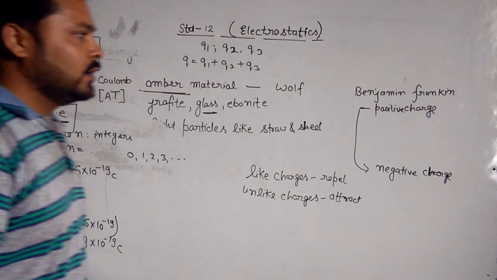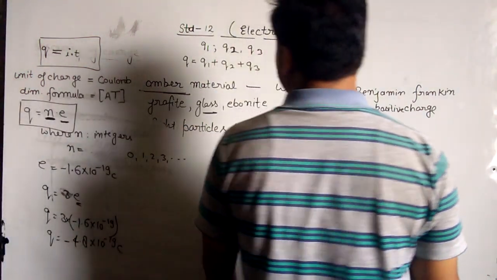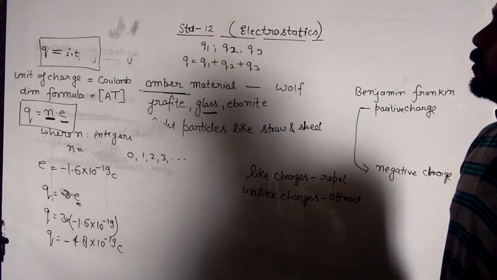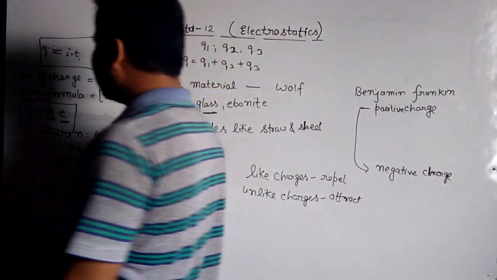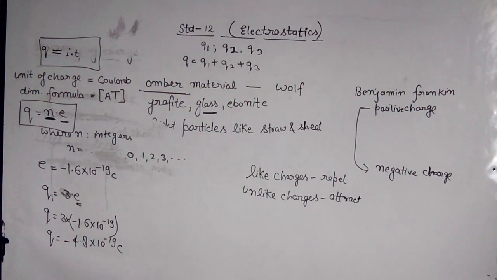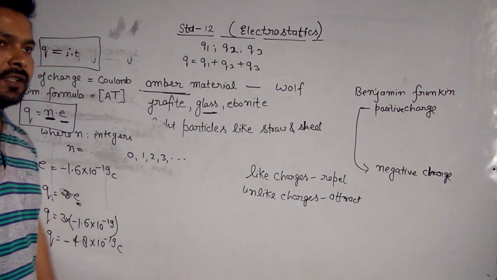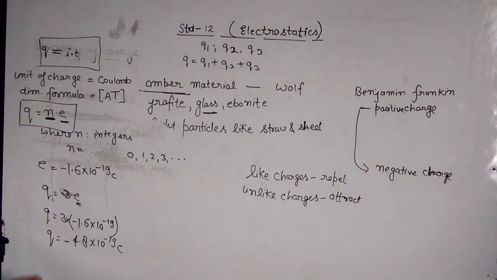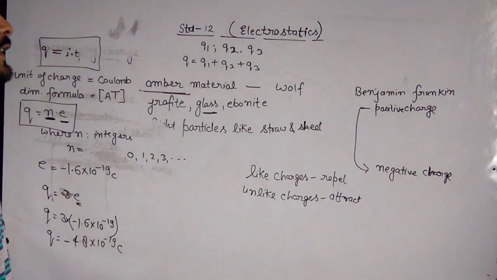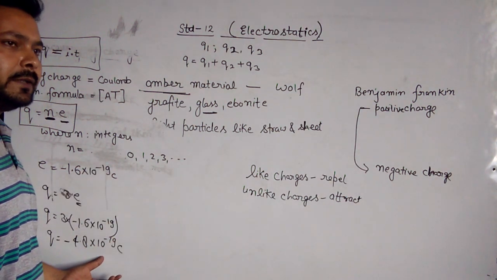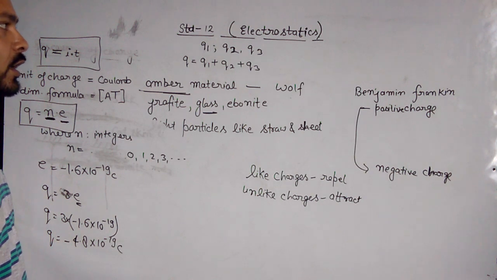Coulomb's law was given by Coulomb, and this gives a formula for the electrostatic force which acts between two charged particles. Whenever two charged particles are taken, both may be positively charged, both negatively charged, or one positive and one negative.